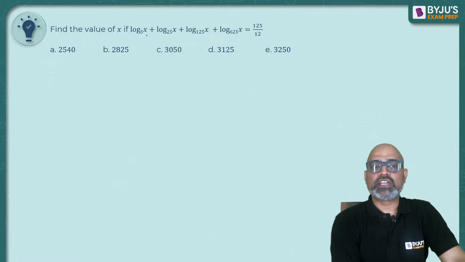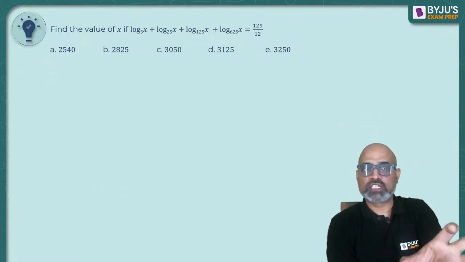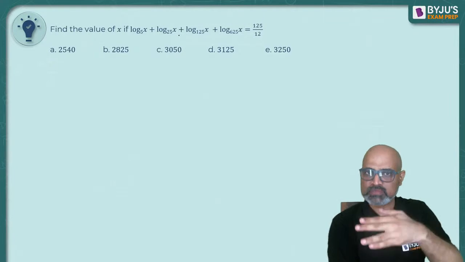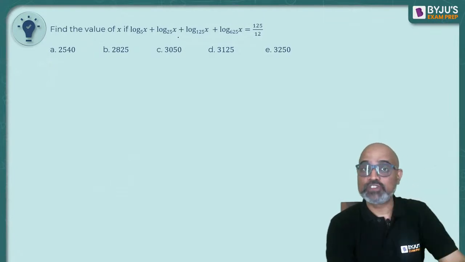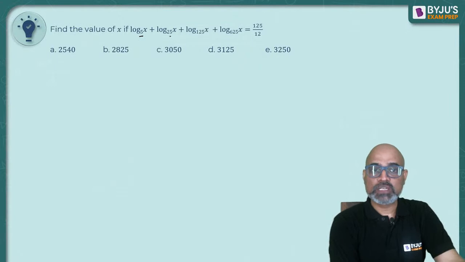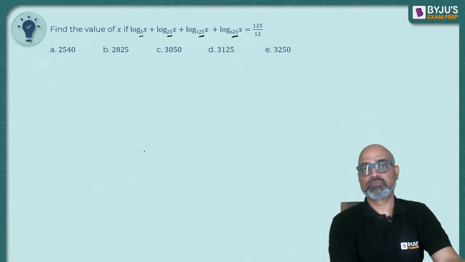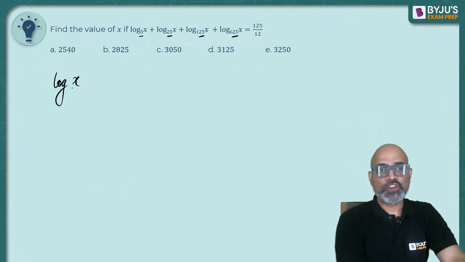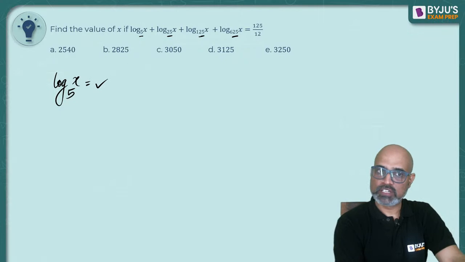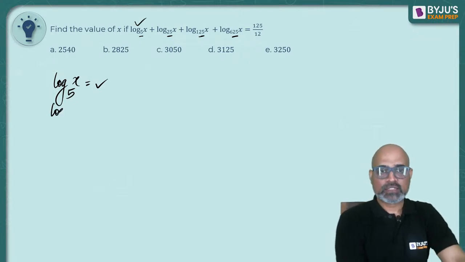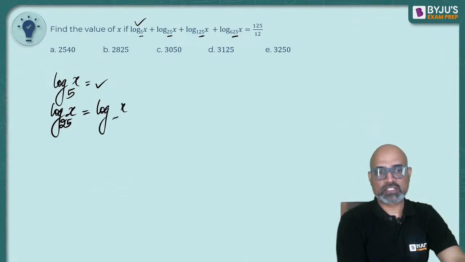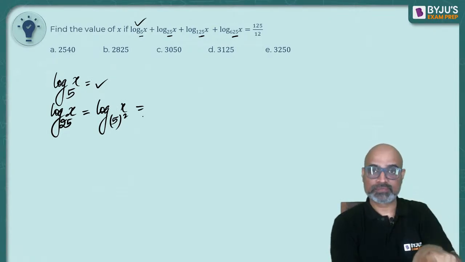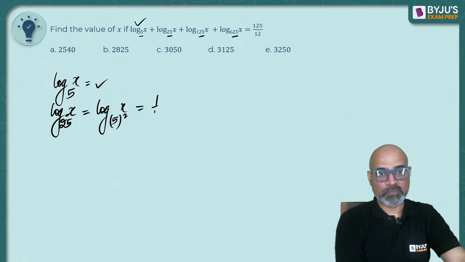So what you do is, if you have a plus between logs, can you bring the x's together? Yes, you can. But for that, first, you need the bases to be the same, but we don't have the same base. The problem is here. So we are going to leave this as such. The next, log x to the base 25, we are going to write this as log x to the base 5 squared. What happens when you have a power on the base? It comes in the front and it becomes 1 by.